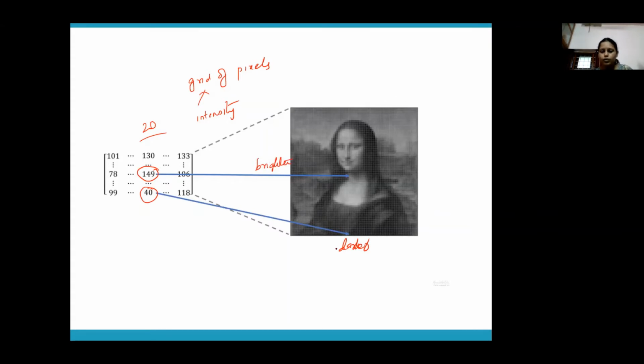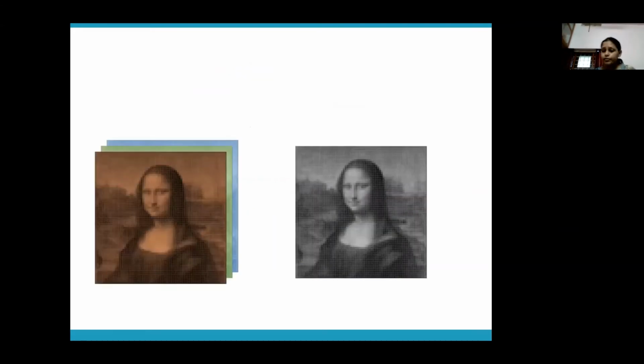For every image, if it is a grayscale image, you will have a corresponding 2D representation. Now, if it is a color image, what is the difference between a grayscale image and a color image? If it is a color image, we normally use some color scheme to represent our image.